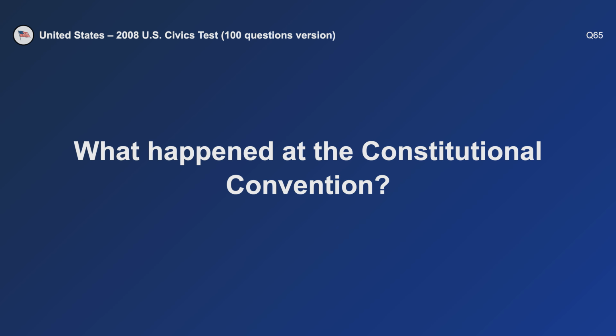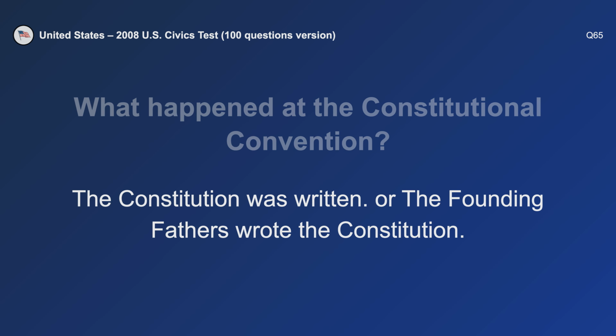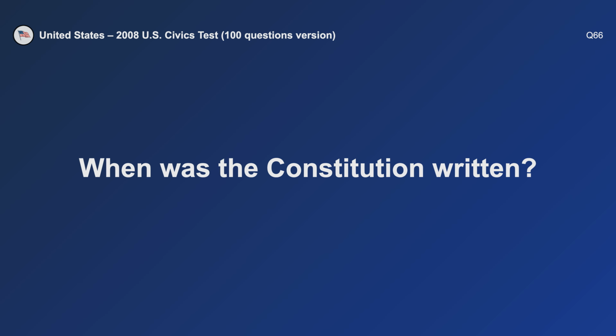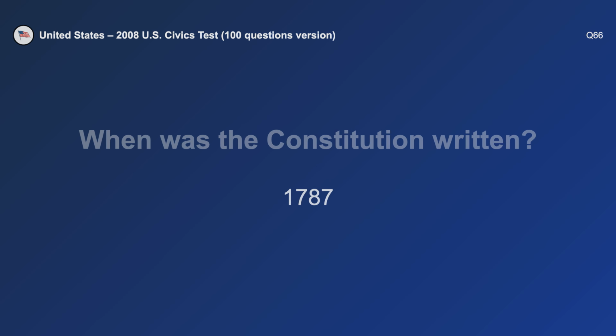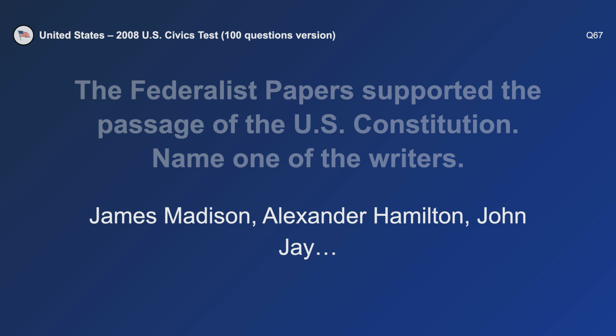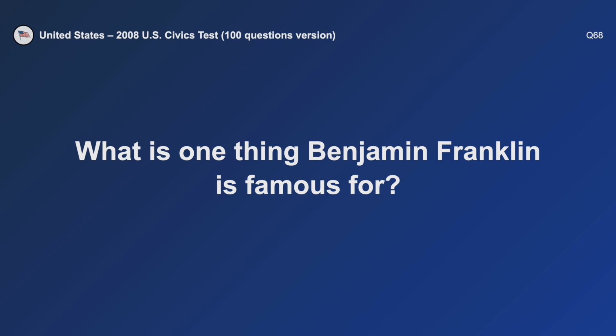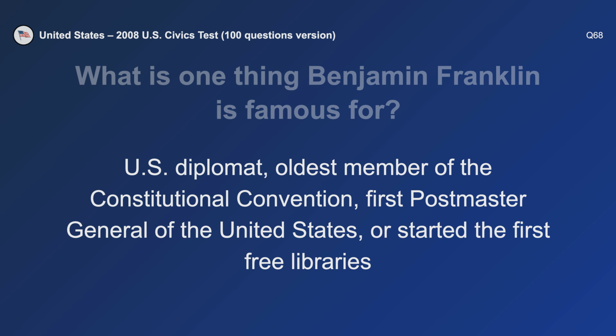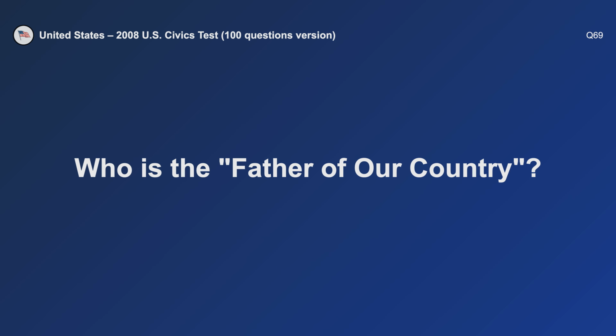What happened at the Constitutional Convention? The Constitution was written. When was the Constitution written? 1787. The Federalist Papers supported the passage of the United States Constitution. Name one of the writers. Alexander Hamilton. What is one thing Benjamin Franklin is famous for? U.S. diplomat. Who is the father of our country?